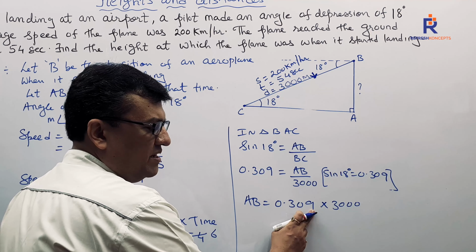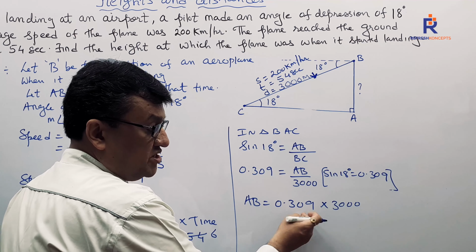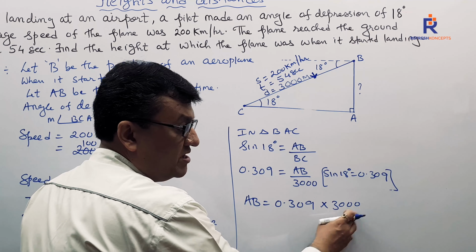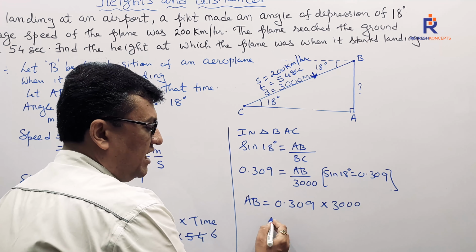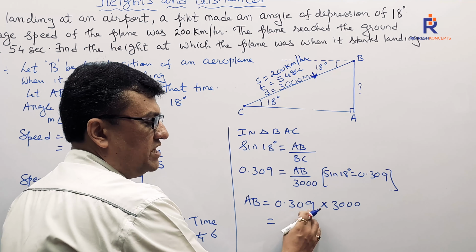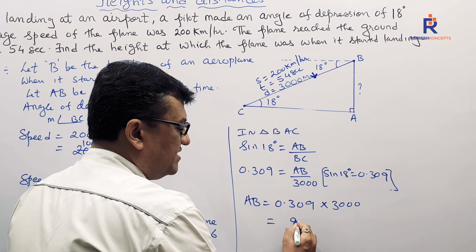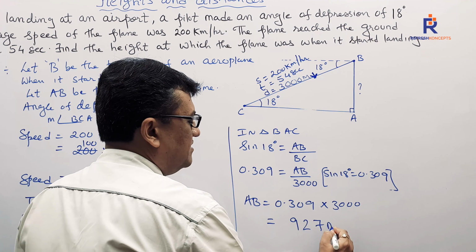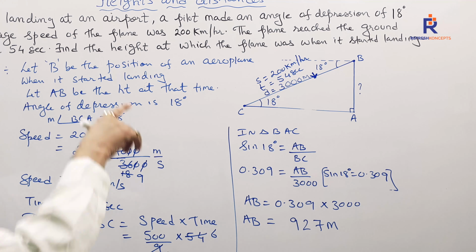These three decimal digits will be taken care of by the 3000, so the 3 decimals get nullified with the 1000. Ultimately, I'm supposed to go for 309 into 3. Answer is 927 meters. So final answer, we got it.